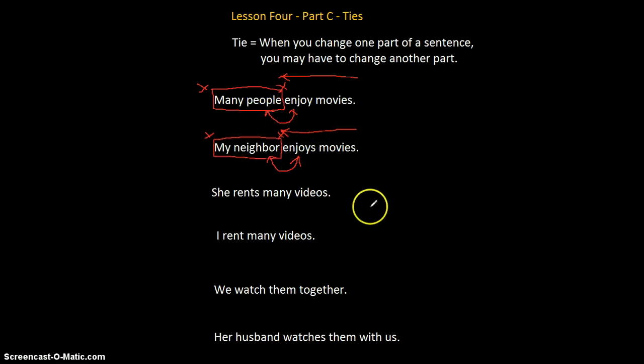She rents many videos. The X word is does. She does not rent. Does she rent? The subject is she. It's between the two X word places. The predicate, rents many videos. Let me draw my arrow. Rents ties with the subject she.